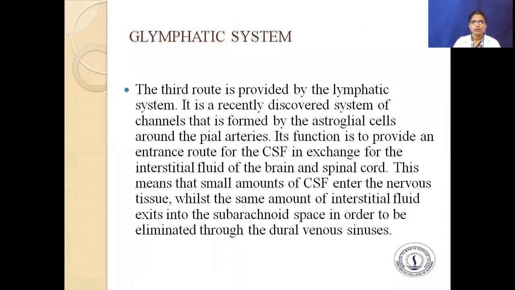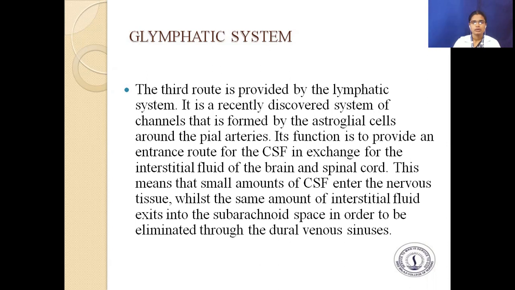Next, we can see the lymphatic system. The third route is provided by the lymphatic system. It is a recently discovered system of channels that is formed by the astroglial cells around the blood arteries. Its function is to provide an entrance route for the CSF in exchange for the interstitial fluid of the brain and spinal cord.